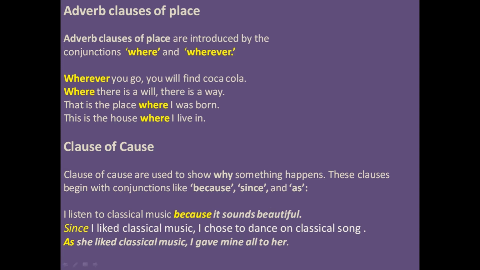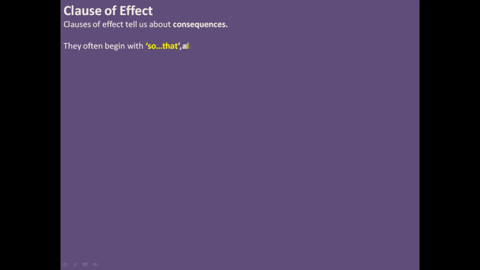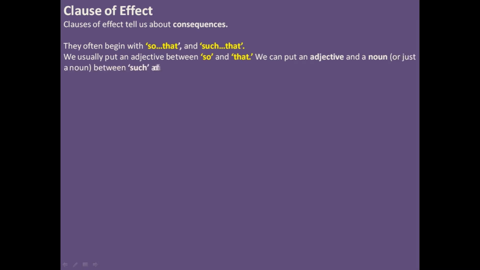Let's move on to clauses of effect. In this, as we have the reason why we did that, now we have clauses of effect to tell us about the consequence of what you did. For example, they often begin with so that and such that. And we usually put an adjective between so and that, and we can put an adjective and a noun, or a noun phrase, between such and that.